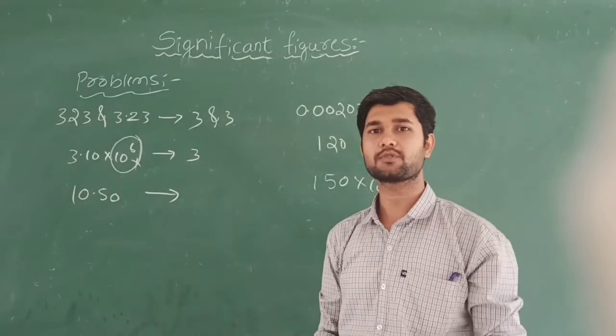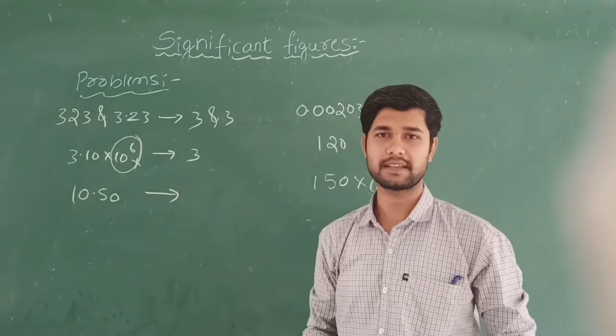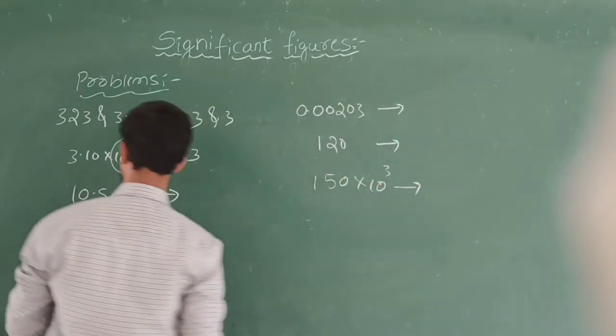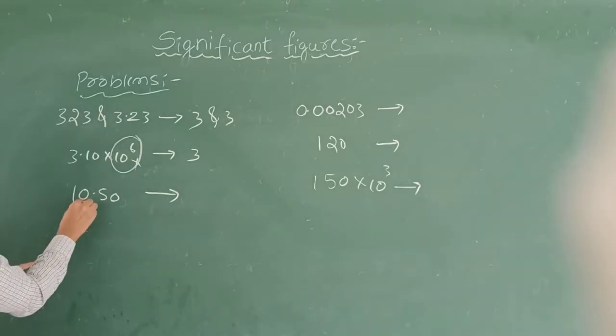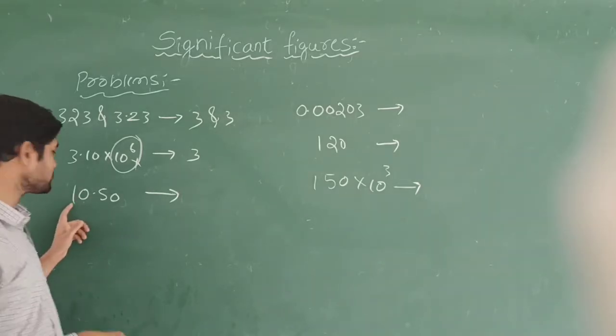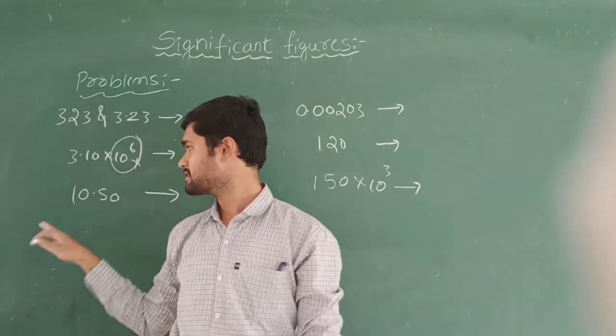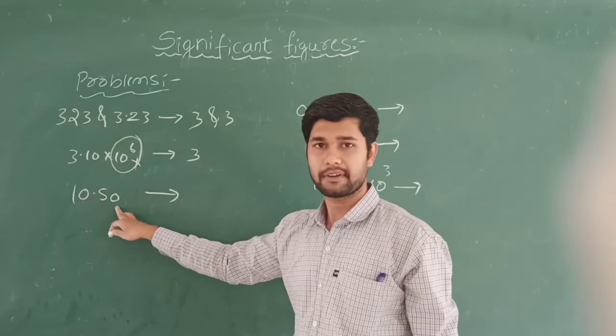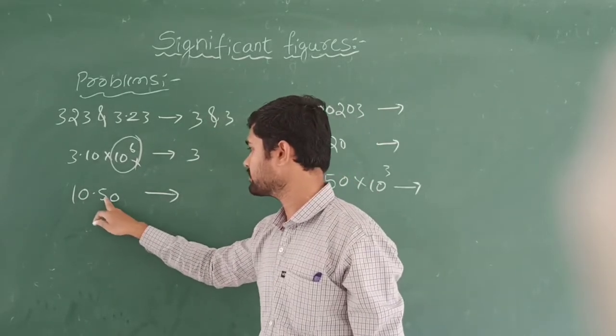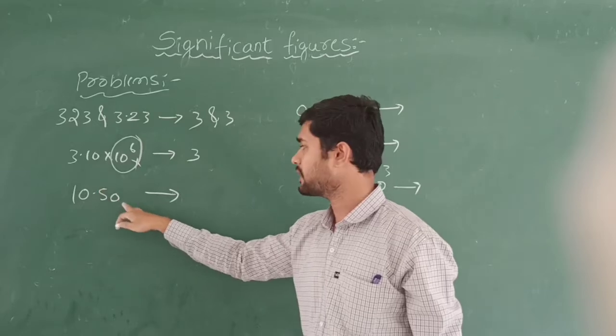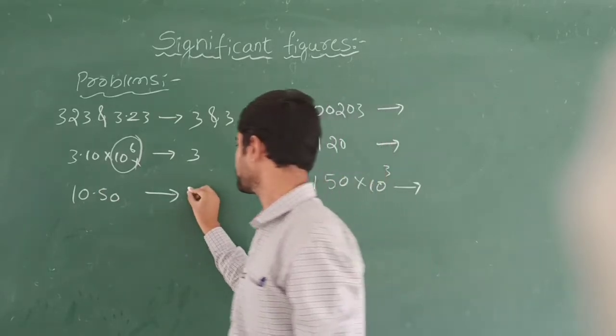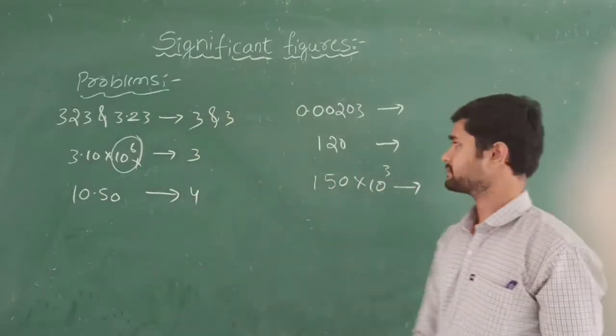When you follow the rules, you can solve problems very easily. So here 10.50 will be there. This is also significant because after some non-zero digits we are going to write the zeros. So this is significant and this is also significant. Hence 1, 2, 3, 4, because after the decimal point they have mentioned the 0. Hence this will be 4 significant figures.